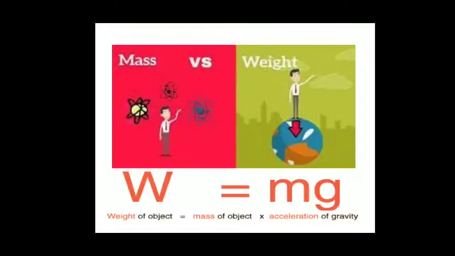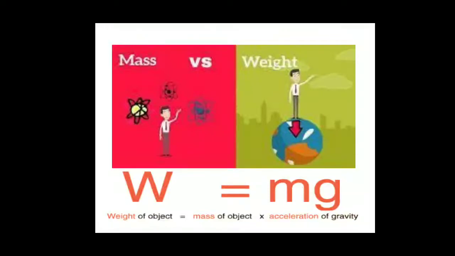This will be studied by you in class 11th. There is a derivation of this. Right now just make sure that acceleration due to gravity is maximum at the surface of Earth, and as you go to a higher height or into the depth, acceleration due to gravity decreases. And as acceleration due to gravity decreases when you go from the surface, and it is multiplied by mass to give weight, weight also decreases when you go to a height or into the depth.